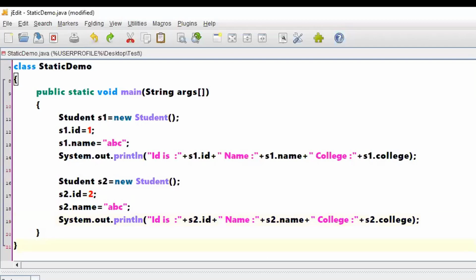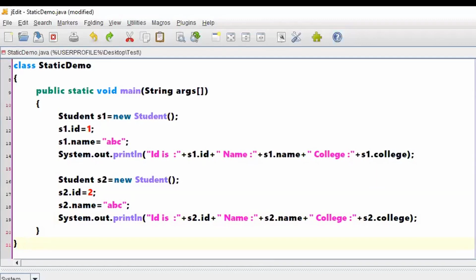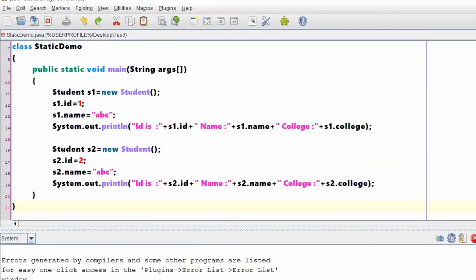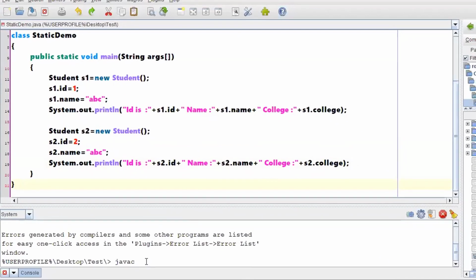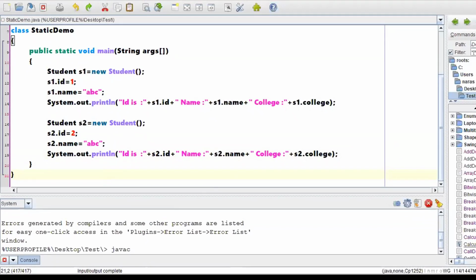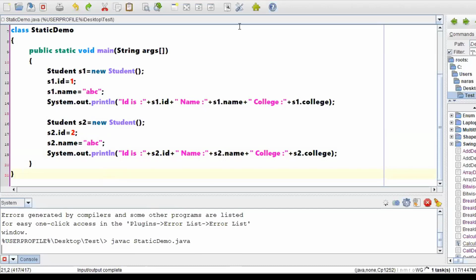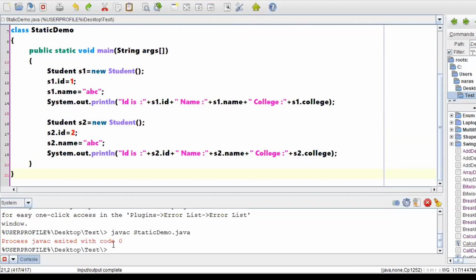Let me just run the program and cross check, and observe that in the creation of both the objects you are not initializing a value for the college, right? Any mistakes we did, any syntax errors, anything like that? javac, what is the name of the class which has the main function? StaticDemo.java. Compiled fine without errors. Let me run the program and cross check what might be the output.